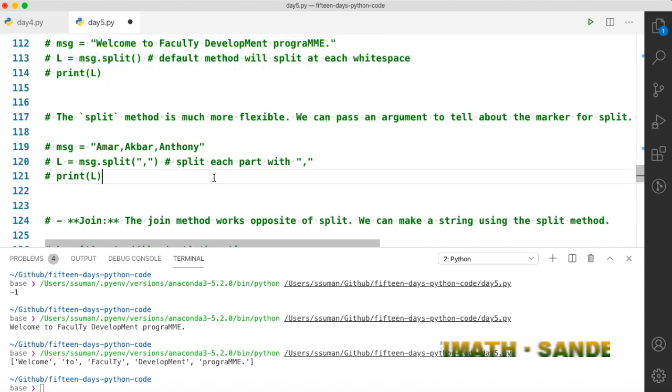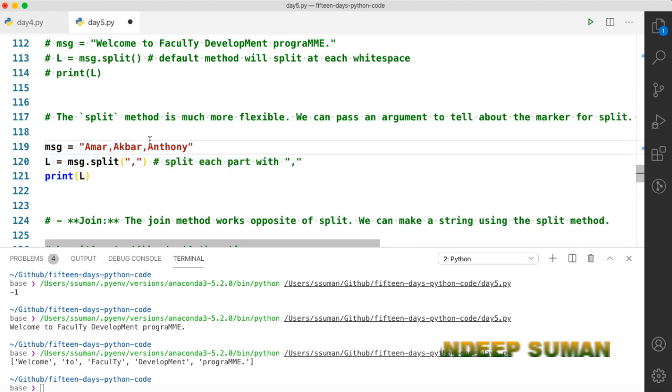Suppose we have another message, Amar, Akbar and Anthony, and each has a comma in it, and we want to split this. If you use the normal split, then the split will occur at white spaces. If you want to split with some other character, you can write the character inside this. For example, we want to split this with comma, then we have to tell it to split with comma.